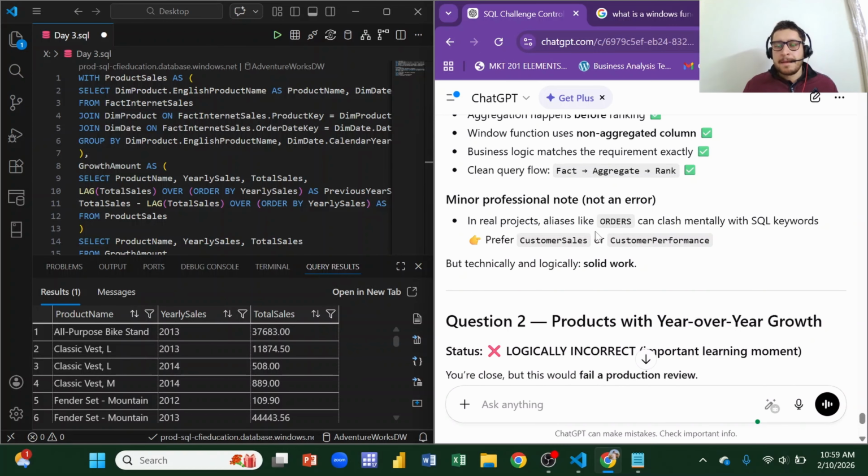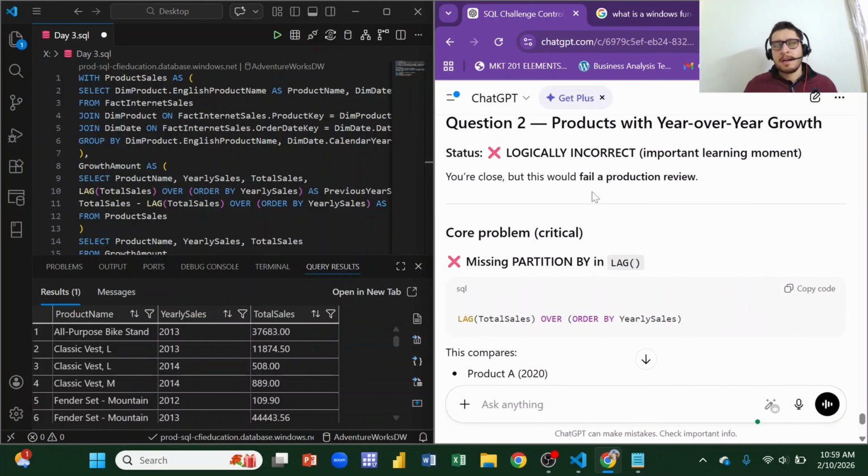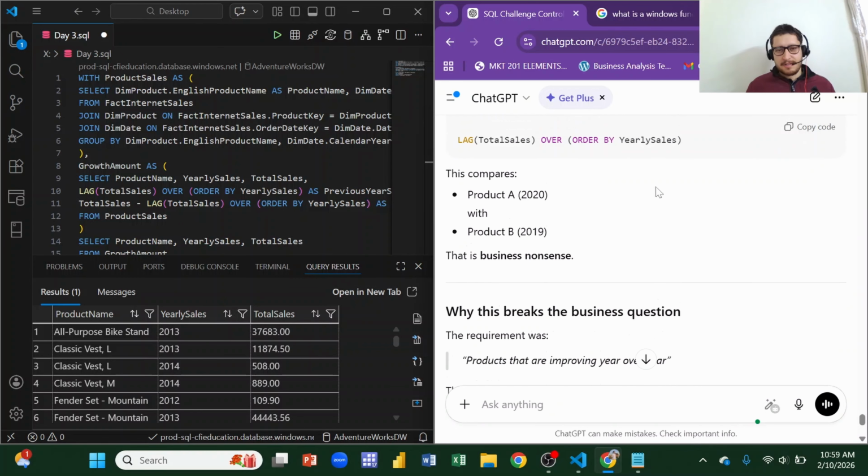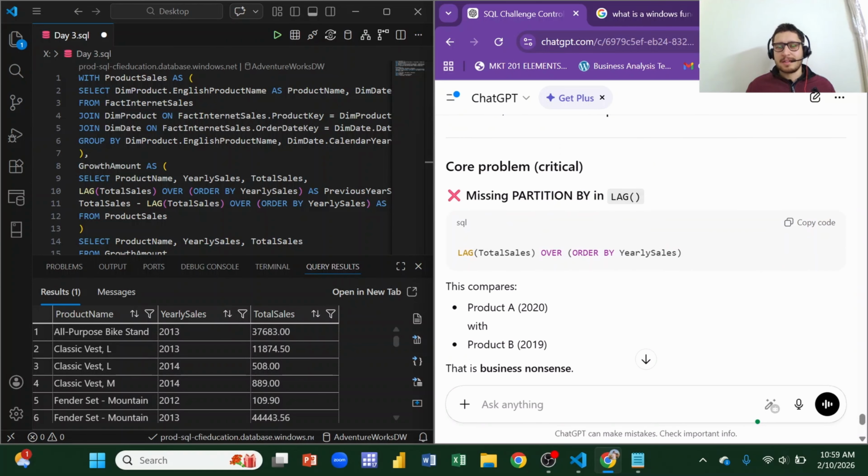And now question 2. Question 2 is products with year over year growth. Now, what is the status? It is logically incorrect. Important learning moment. You are close, but this would fail a production review. Okay, I'm here for the failures. And the most important learning, the core problem, critical: